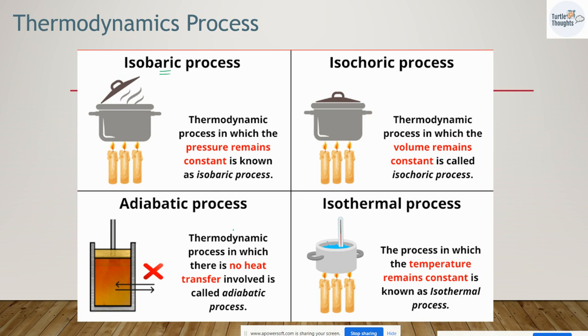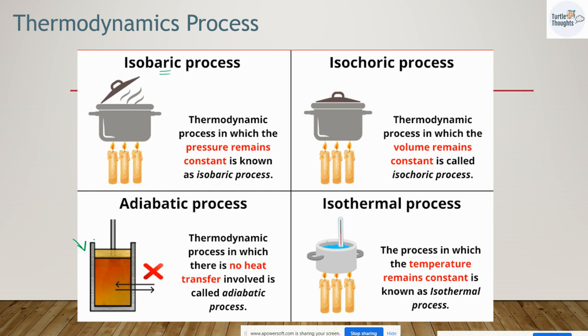Adiabatic process: the thermodynamic process in which there is no heat transfer involved is called an adiabatic process. If you consider a chamber and a piston with insulating walls, if the walls are insulating, there is no heat exchange. This is an example for an adiabatic process.